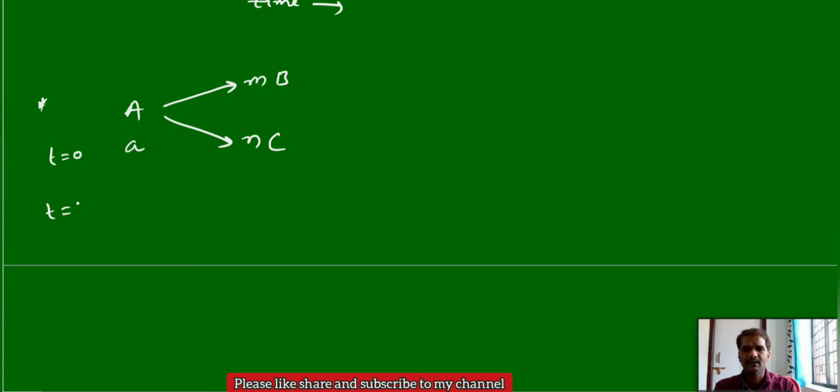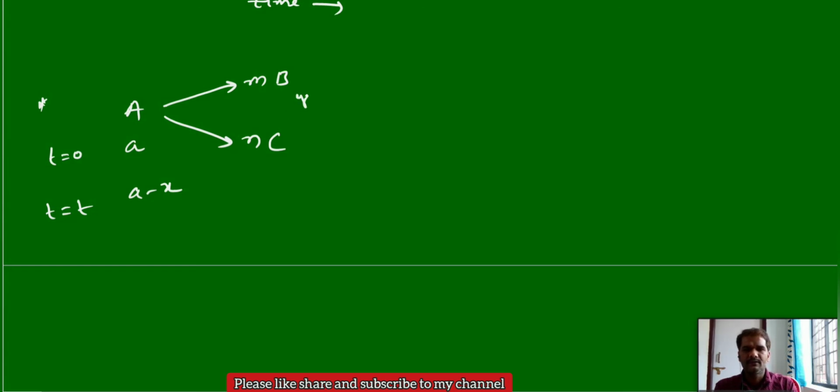For example, if some coefficients are given in the product formation, then how do we write it? Let us take one more example here. A is giving B, but here we get some m moles of B and some n moles of C, let us assume. Then in this case, how do we write the remaining, the same effective activation energies or whatever the concentration of B or concentration of C? Again, at a time t equal to 0 this is the concentration A, but at a time t, let us assume some amount x has reacted, so it is A minus x.